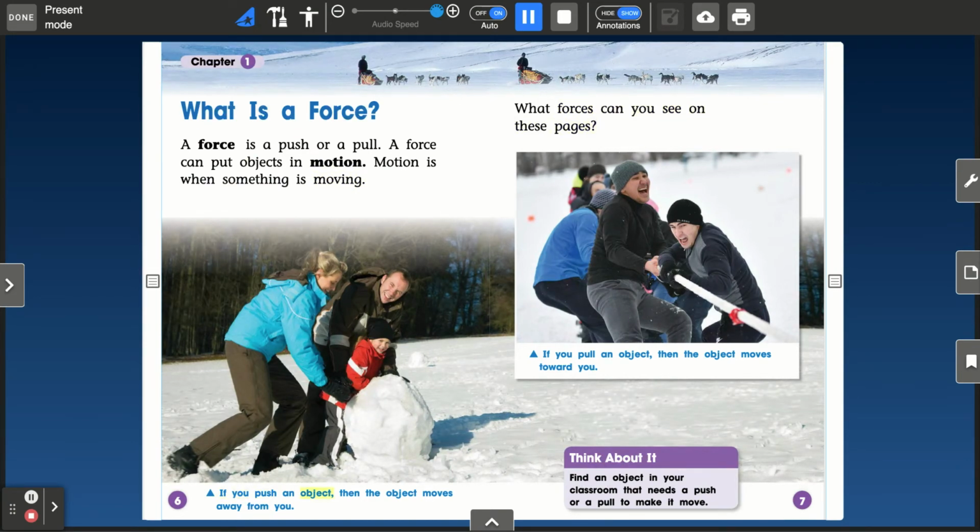If you push an object, then the object moves away from you. If you pull an object, then the object moves toward you. Think about it. Find an object in your classroom that needs a push or a pull to make it move.